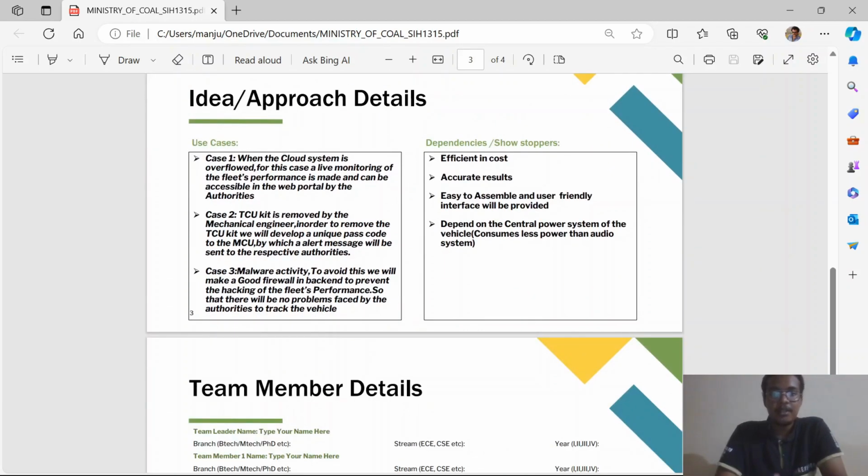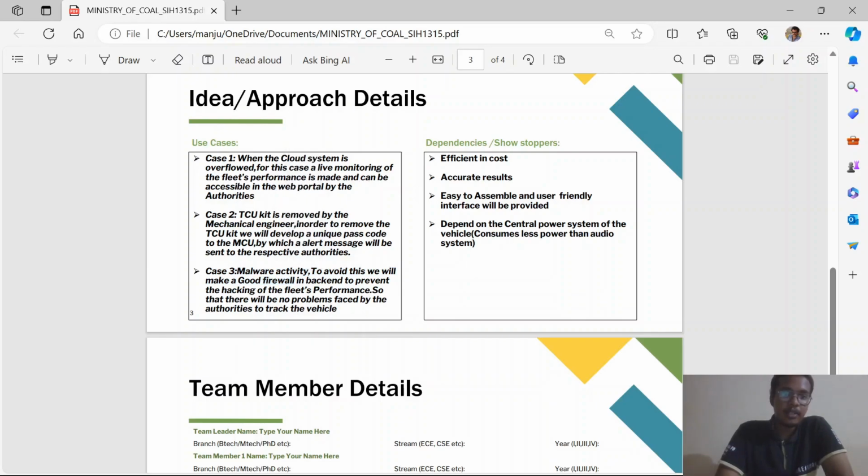And these are the cases that we are describing here. So what if the kit is removed by some mechanical engineer, what if the vehicle owner asked the mechanic to remove it? In that case we are also providing a unique code to prevent that, by which an alarm will be sent to the respective authorities, by which we can control it. And for malware activity we will build a good firewall. Our CSC developers will do that.